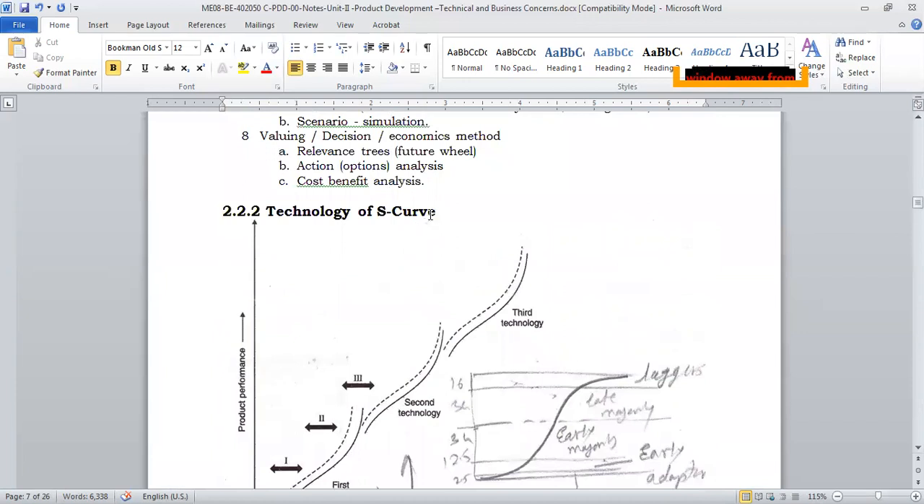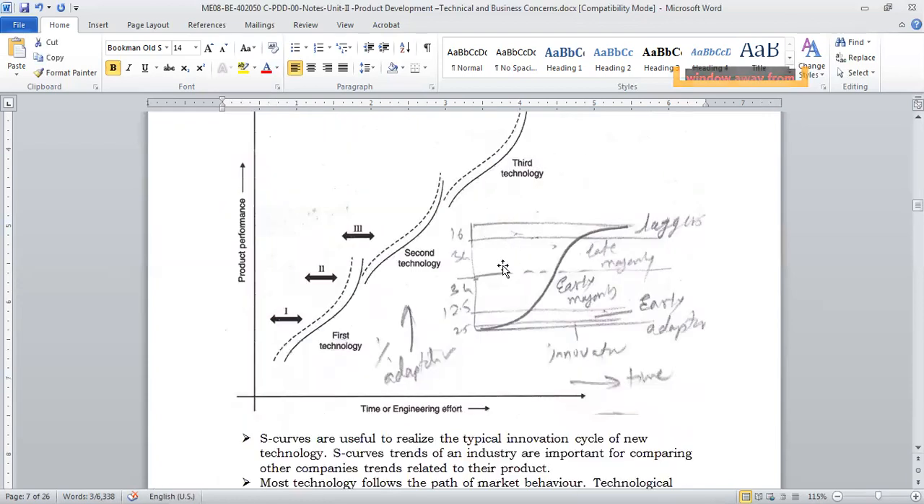So now we'll go ahead with the next topic for today's discussion, that is the S-curve. S-curve is used in many places. There are different meanings of the S-curve in different fields, but we'll talk about the S-curve from the product design perspective. Time or engineering effort: if we plot time against the product performance, how the product is doing, we'll get some kind of curve, and the shape of the curve is generally an S.